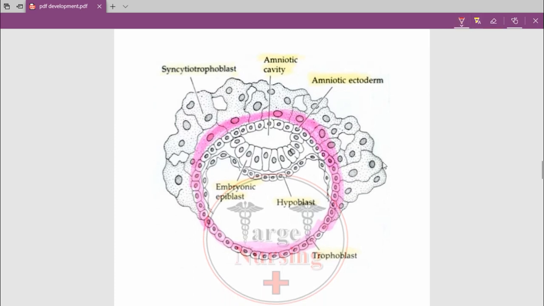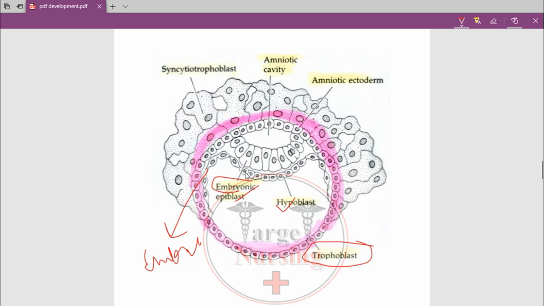Okay, so what is this? Trophoblast. The whole thing is the blastocyst, and the outer layer is the trophoblast. The inner layer is embryonic, and this is the trophoblast, and this layer will be embryonic membrane, which has epiblast and hypoblast. Okay, so you can see here, the trophoblast also has syncytiotrophoblast and cytotrophoblast.